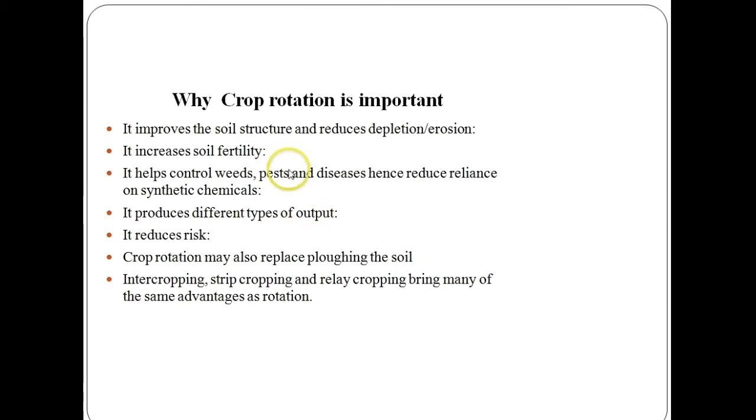So basically it is important because it improves the soil structure and reduces erosion. It increases the soil fertility, it helps to control the weeds, pest and disease, hence reduces the reliance on synthetic chemicals. It produces different types of output, it reduces the risk. Crop rotation may also replace ploughing the soil. Intercropping, strip cropping and relay cropping bring many of the same advantages as rotation.